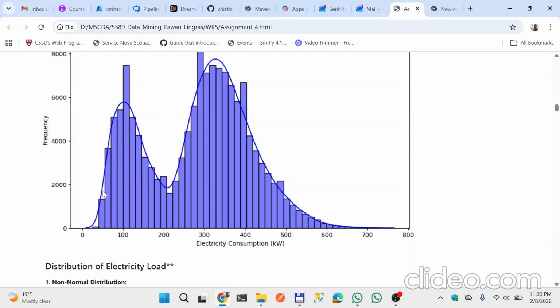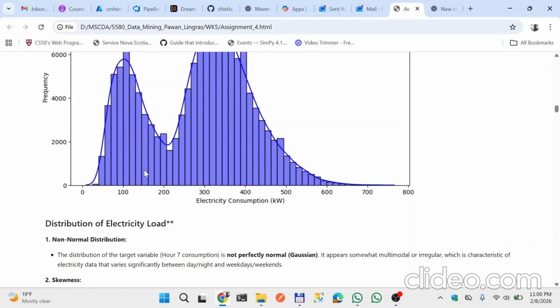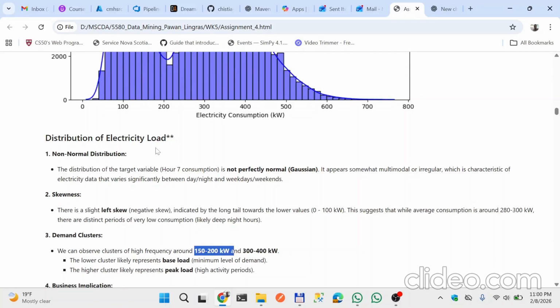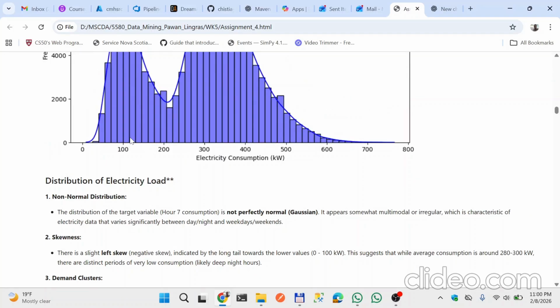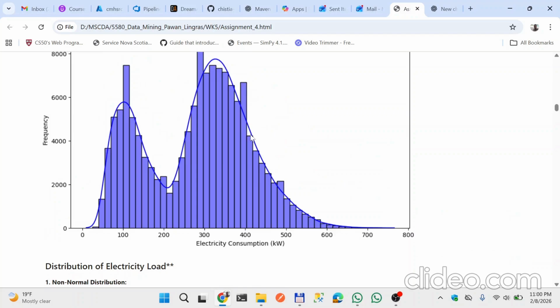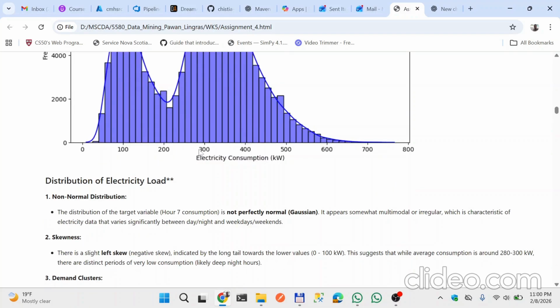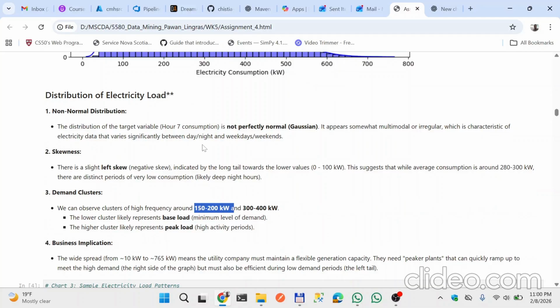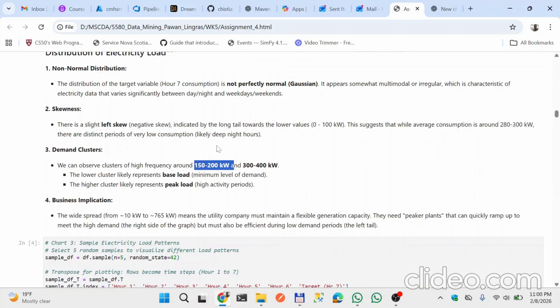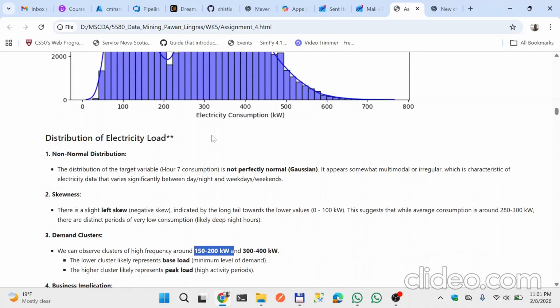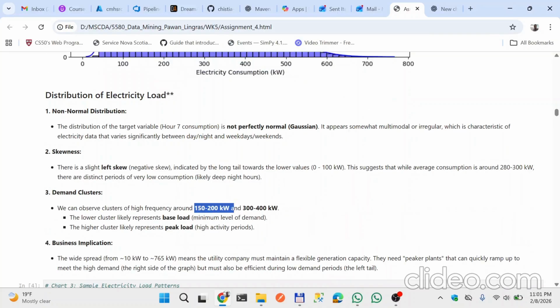Here we see two clusters. One is 100 to 150 kilowatts, which is considered the base load, and another is 300 to 400 kilowatts, which can be considered the peak load. This means a utility company should plan for peaks to meet the high demand on the right side, and might be efficient for the low demand periods on the left side.